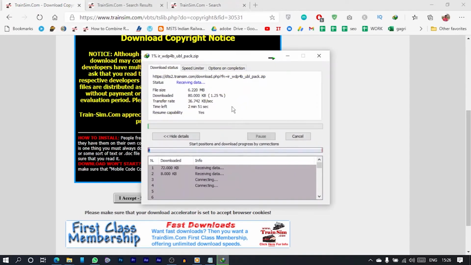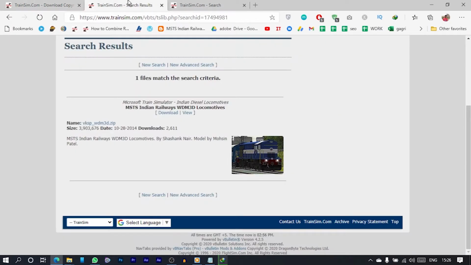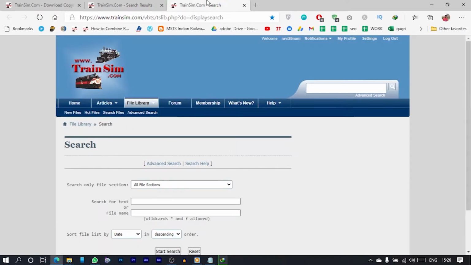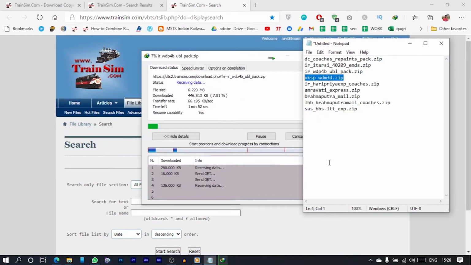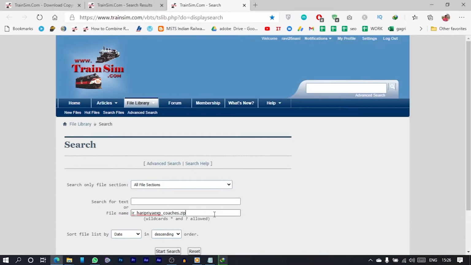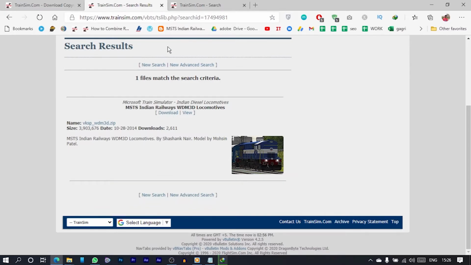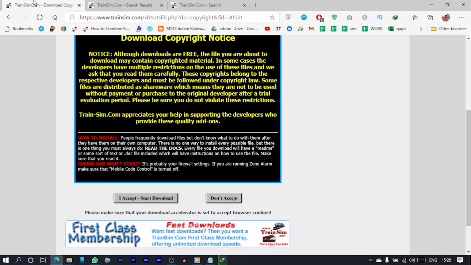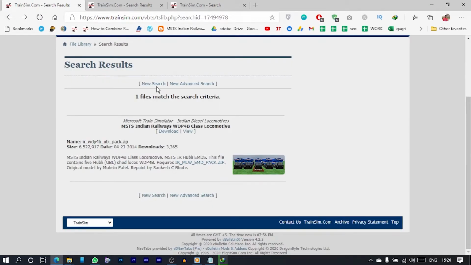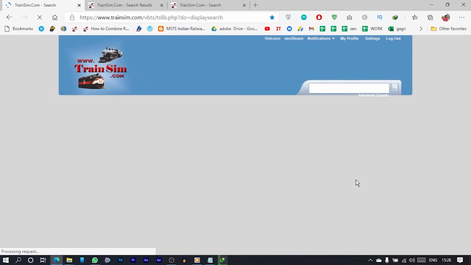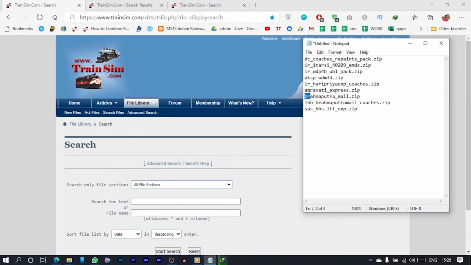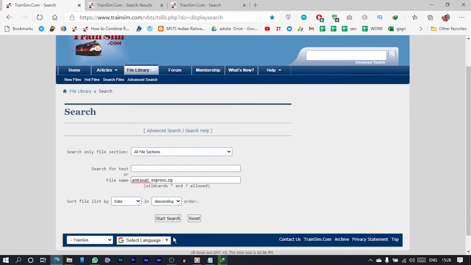Start downloading. So Vishakhapatnam WDM 3D is ready, and so Haripriya Express coaches. Get back. We'll search another file like Amaravati Express. Copy it and paste it. Search.